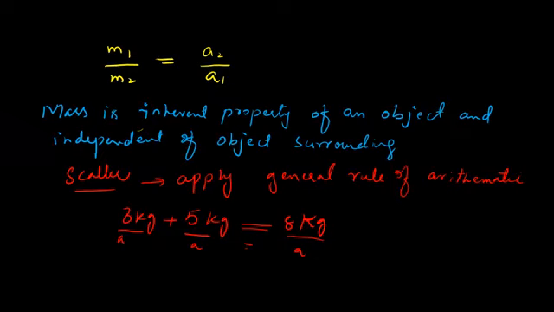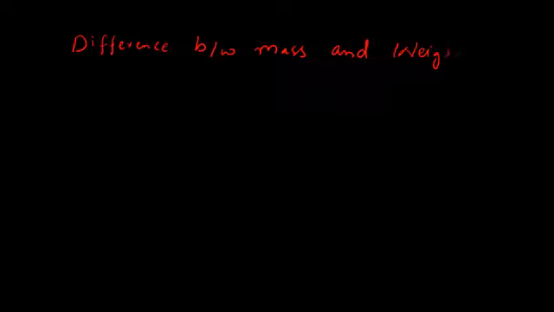Now another important thing is what is the difference between weight and mass. What is the difference between them? Most people always get confused with mass and weight.